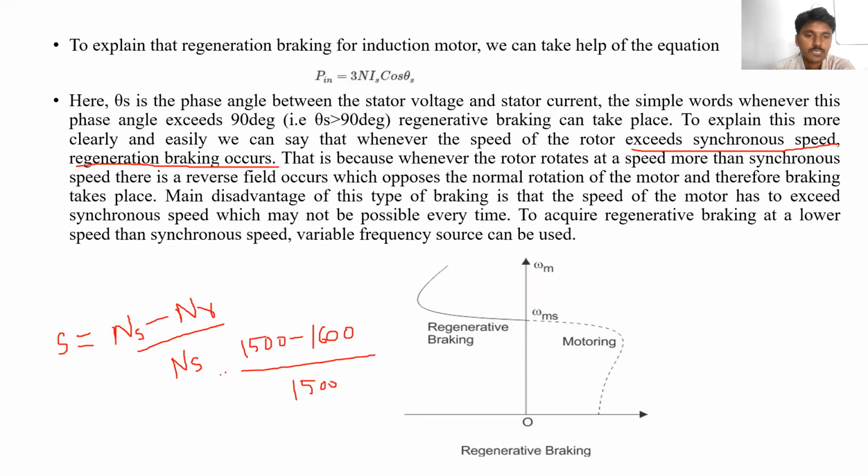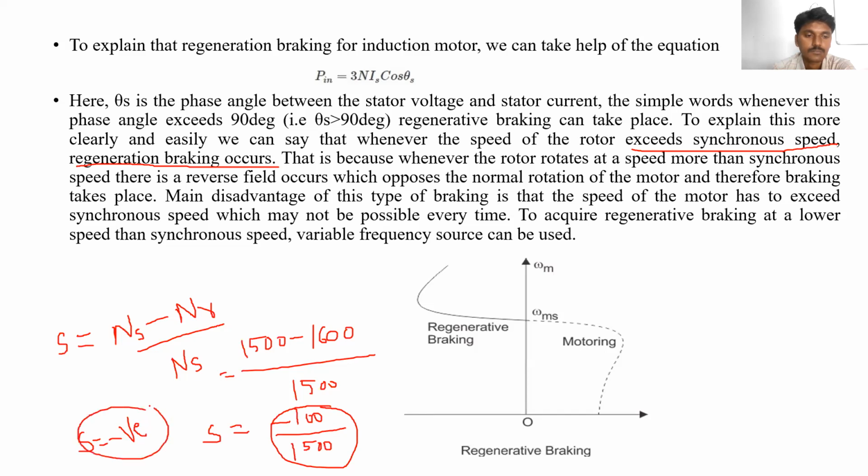So what will happen here? S is equal to 1500 minus 1600, which is minus 100, minus 100 upon 1500. So this total value comes to negative. Slip is negative.